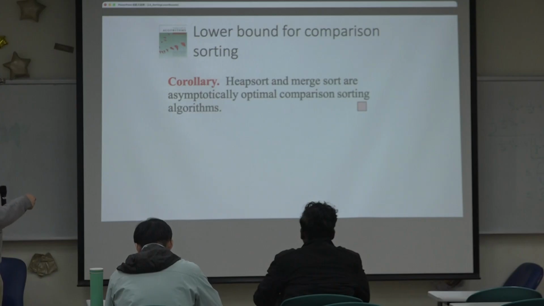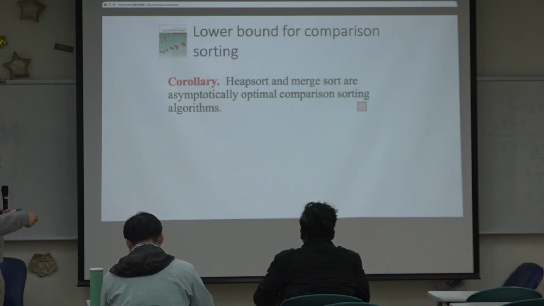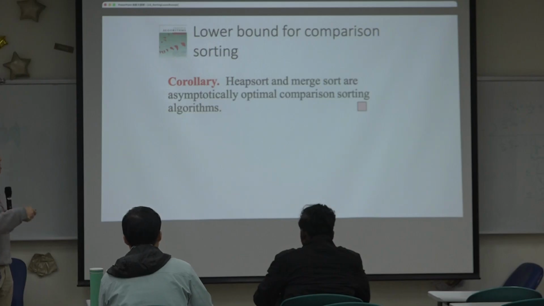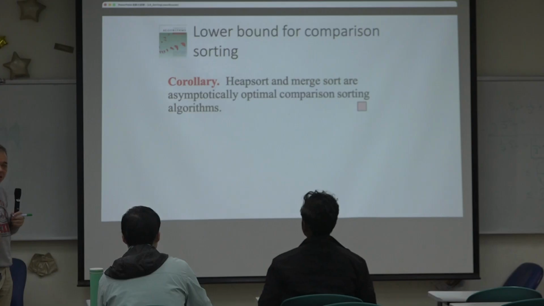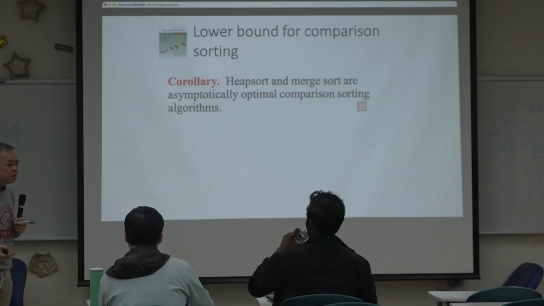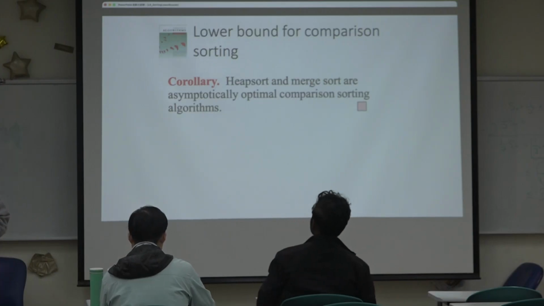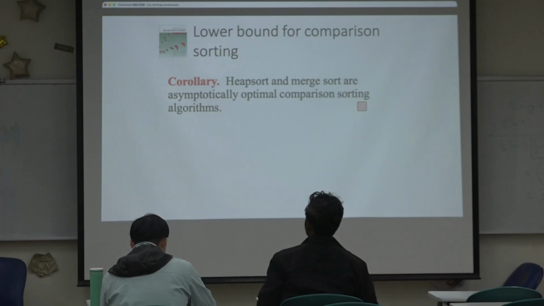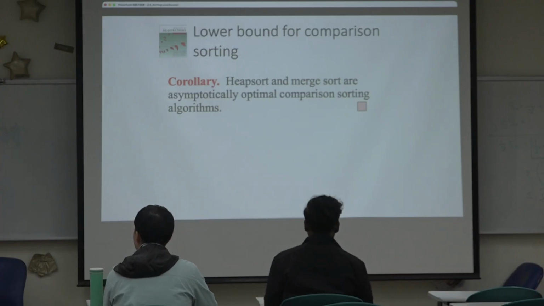So it tells us that heap sort and merge sort are asymptotically optimal comparison sorting algorithms, based on this idea. So far so good, right?